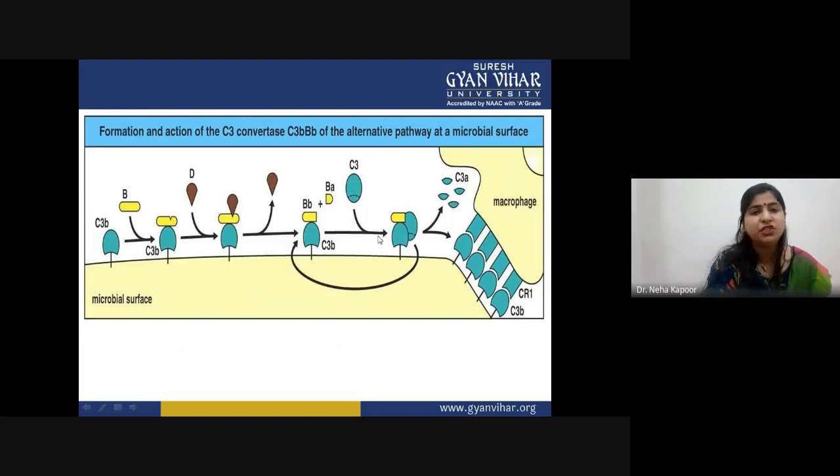Here the amplification step would be happening because the C3 protein would be attaching to it, and it would be cleaved. So the smaller fragments are here and the larger fragments are being attached here. This is a phagocytic cell that is named macrophage, and these receptors, the C3b protein, will attach to the phagocytic cell with the help of these complement receptors so as to trigger the killing.